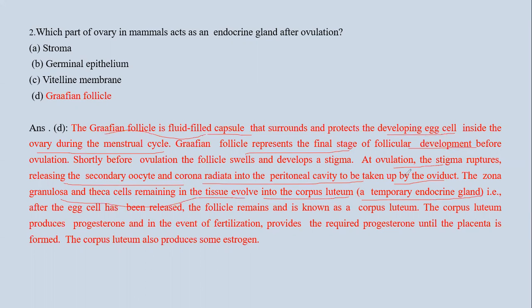It secretes progesterone, which prepares the endometrium for implantation, and also produces some estrogen. So the part of the ovary in mammals which acts as endocrine gland after ovulation is the Graafian follicle.